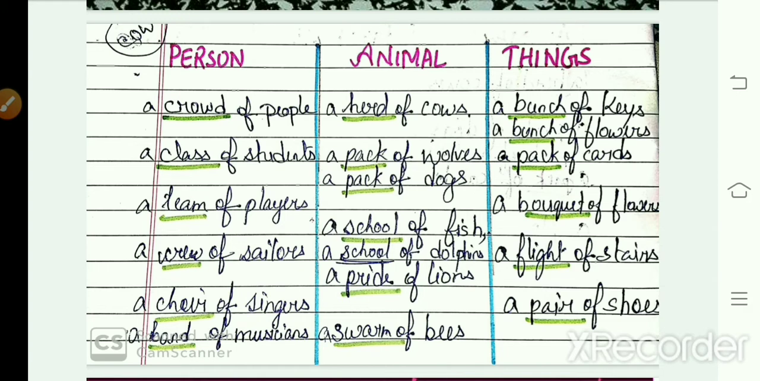For small things, a bunch of keys, a bunch of flowers. Okay, for flowers you can also use a bouquet of flowers. So pack will also be used with playing cards, like a pack of cards. These all things are in a group, that is why. Okay, so for stairs, we'll use the collective noun flight, a flight of stairs. For shoes, a pair. Pair means a group of two. So a pair of shoes.